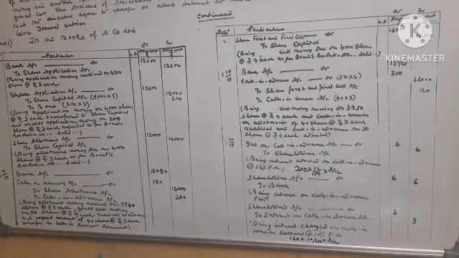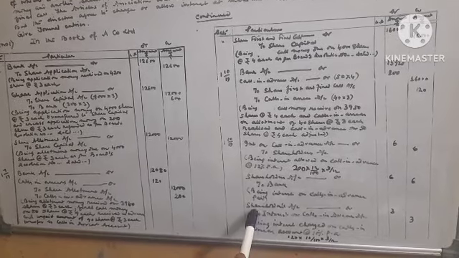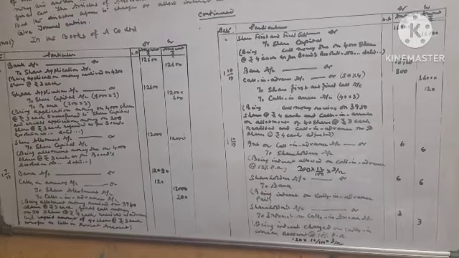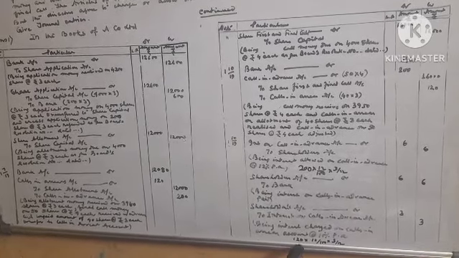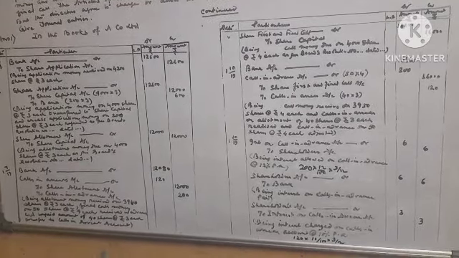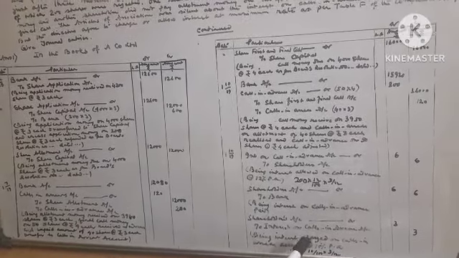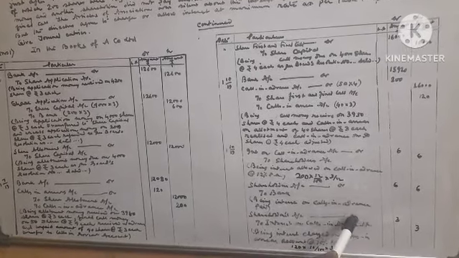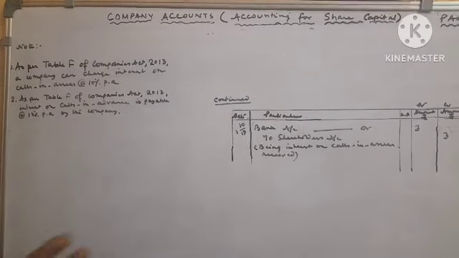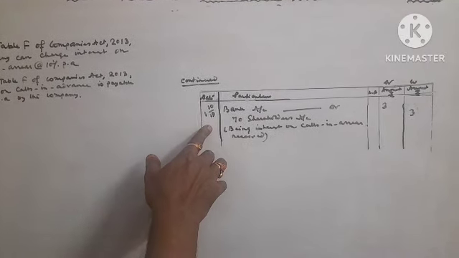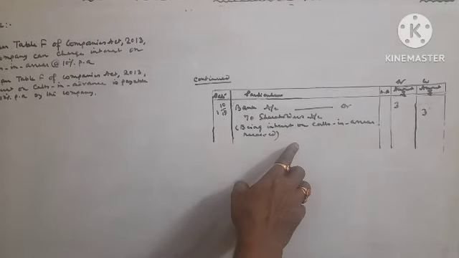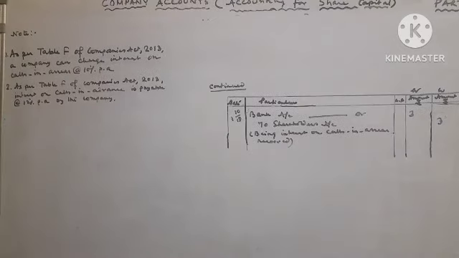Now interest charged on calls in arrear, accounting entry will be shareholders account debit to interest on calls in arrear account. Interest on calls in arrear calculated on 120 into 10% into 3 by 12, it will be 3 rupees. That accounting entry will be shareholder account debit to interest on calls in arrear account rupees 3. Continue. On 1/10/2019, bank account debit to shareholder account, being interest on calls in arrear received rupees 3.